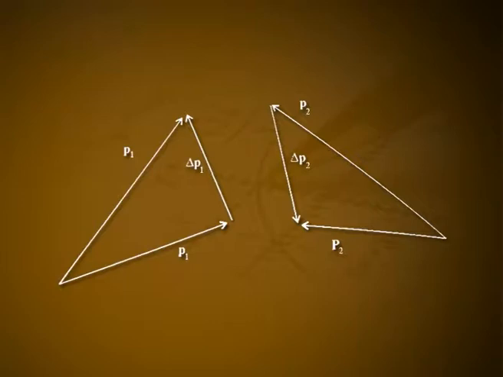Obviously, for two interacting particles, the change in momentum of one particle in a certain time interval is equal and opposite to the change in momentum of the other during the same time interval. This means that an interaction produces an exchange of momentum. That is, the momentum lost by one of the interacting particles is equal to the momentum gained by the other.